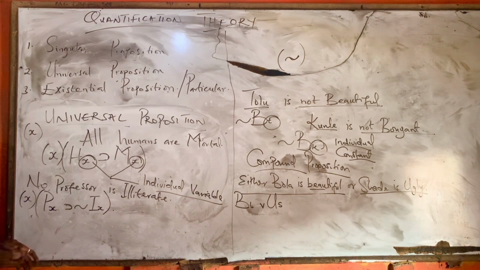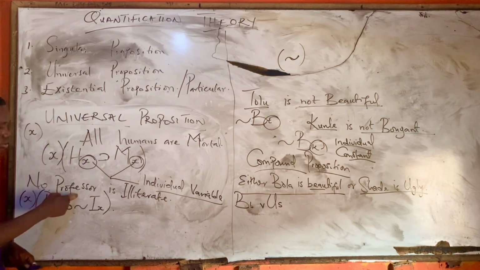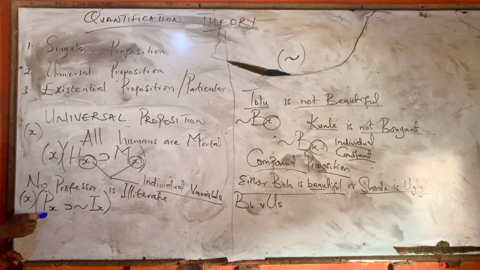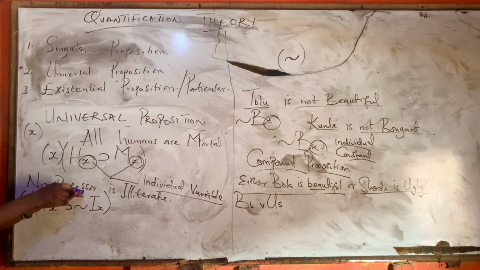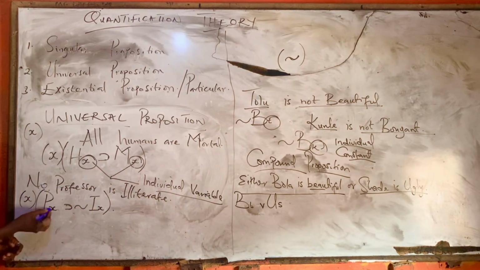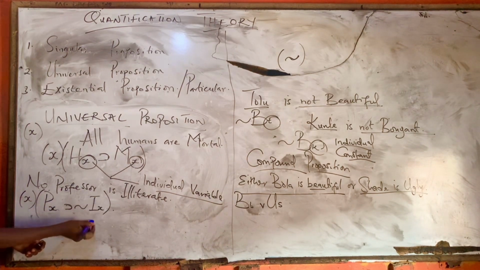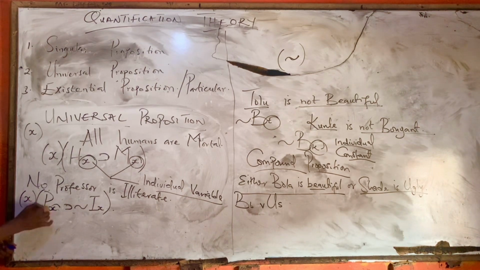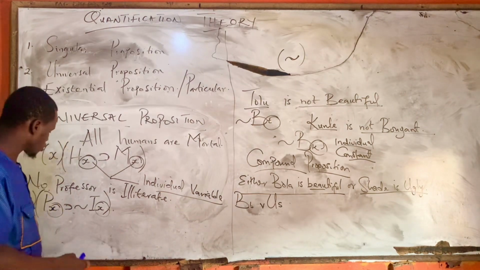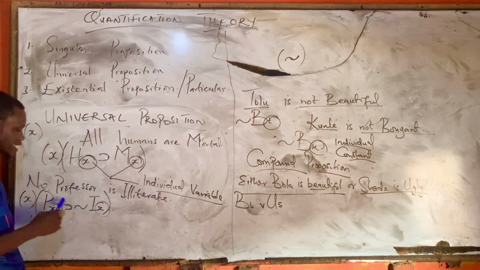This is how we symbolize a universal negative proposition under quantification theory. No professor is illiterate. What this means is that if there is anybody that is a professor, then that person is not illiterate. If there is anything that is a professor, then not illiterate is what? Negation I. And remember that I said that this X is what? Unknown. Because this one is affirming and this one is negating generally.